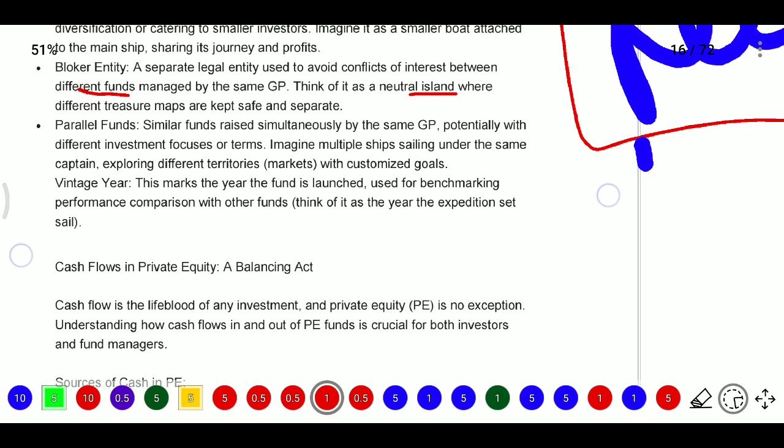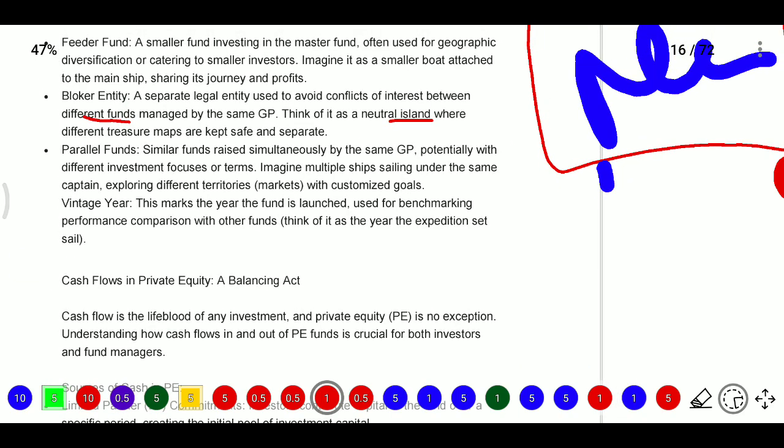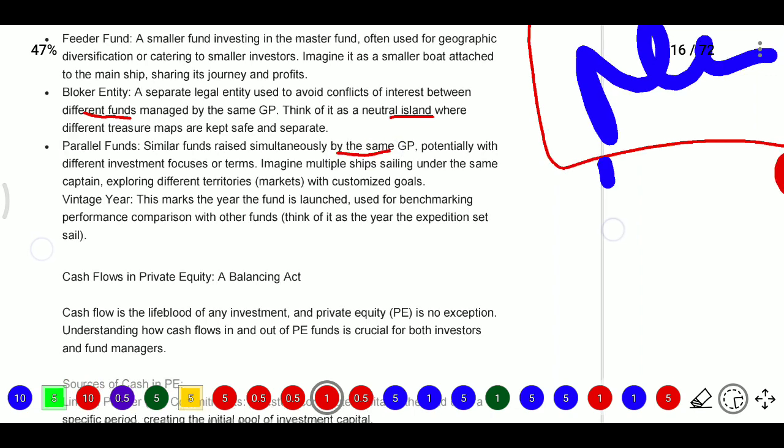Next, parallel funds. Similarly, funds raised simultaneously by the same GP, potentially with different investment focus or terms. So if I am focusing on real estate, we are registered in the PPM for real estate only, so the LP's objective will also be real estate only.